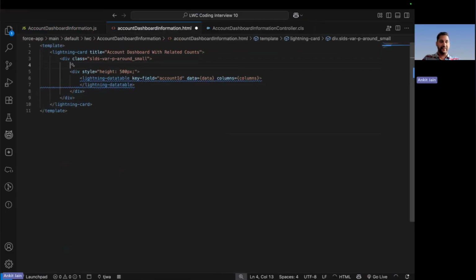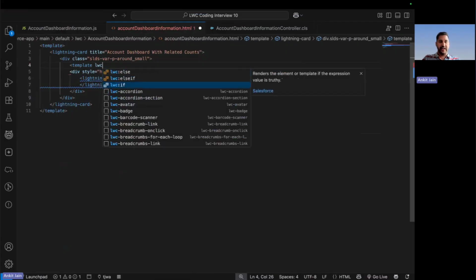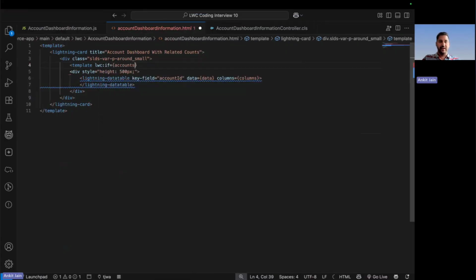The very first check that I will do is whether the data is available or we have the error. To check that, here I will be using the lwc:if and putting accounts.data to check if the data is available. In case the answer is yes, then and only then do we load the table. If the data is not available, then we will show the error message.